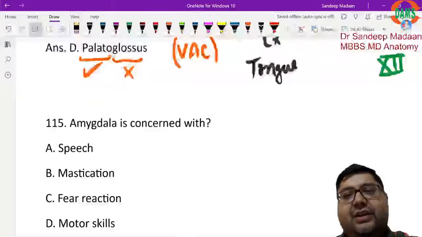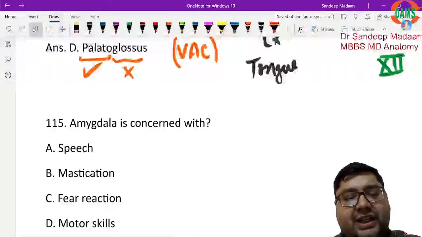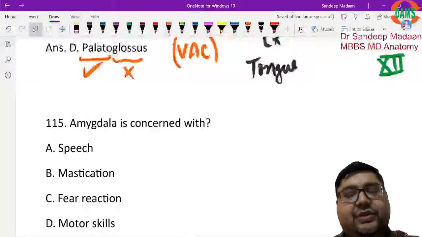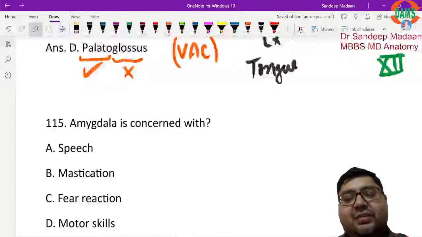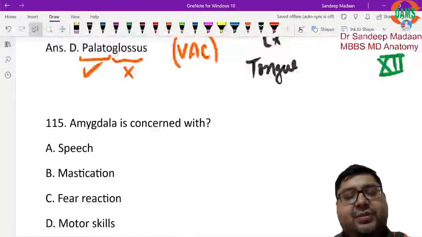And for the survival of the species, reproduction is required. So that will again be a concern of the limbic system. The limbic system is basically concerned with the basic instincts of eating and reproduction, copulation. That is what it deals with.